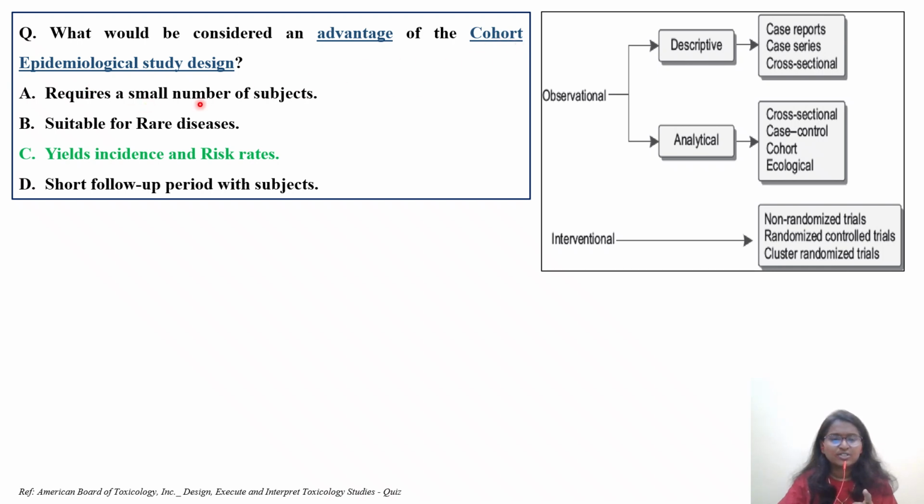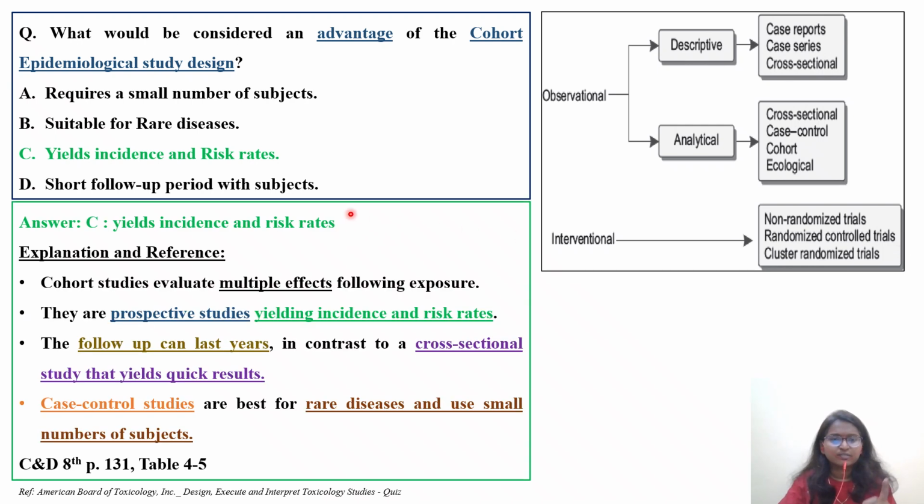Option A is requires a small number of subjects. Option B is suitable for rare diseases. Option C is yields incidence and risk rates. Option D is short follow-up periods with subjects. Let's see what is the right answer. As you can see, the right answer is in green text. Option C, yields incidence and risk rates. It means cohort epidemiological study designs yield incidence and risk rates.